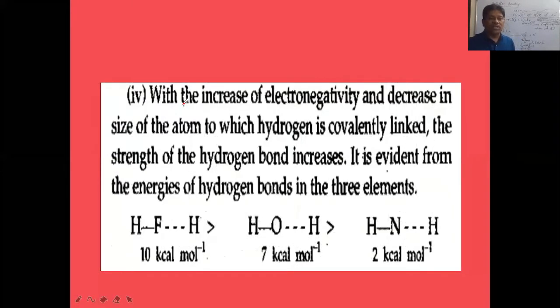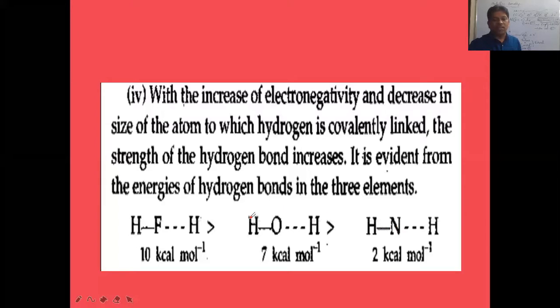The next point we have to understand is that with the increase of electronegativity and decrease in size of the atom to which hydrogen is covalently linked, the strength of the hydrogen bond increases. Now you check it here. Here hydrogen is covalently bonded with a fluorine atom. Here hydrogen is covalently bonded with an oxygen atom. Here hydrogen is covalently bonded with a nitrogen atom.